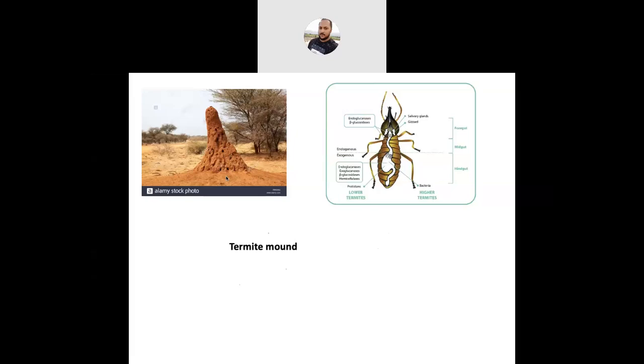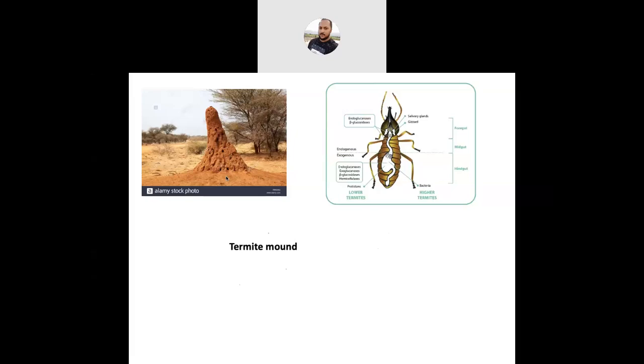So where will these different families construct their nest? Rhinotermitidae, they will construct their nest inside the soil. And whatever wood material comes in contact with soil, they will infest those wood materials. So Rhinotermitidae construct their nest under the soil, and whatever wood material comes in contact with soil, they will infest. So this is the Rhinotermitidae.